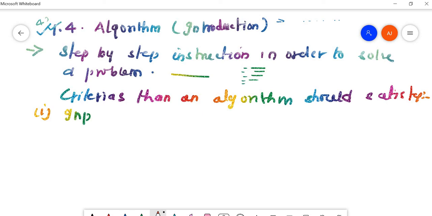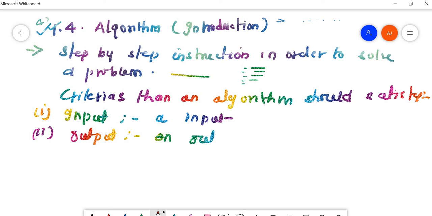Every algorithm should have an input. Next, output. At least one output should be produced.